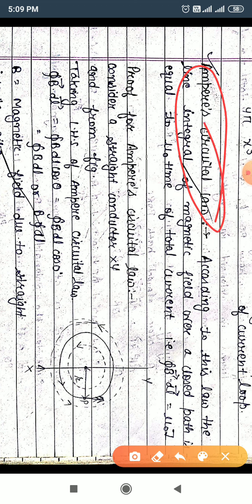Here, the definition of the law is: according to this law, the line integral of a magnetic field over a closed path is equal to mu naught times the total current, that is, the line integral of B dot dl is equal to mu naught I. This law is applicable over a closed path.